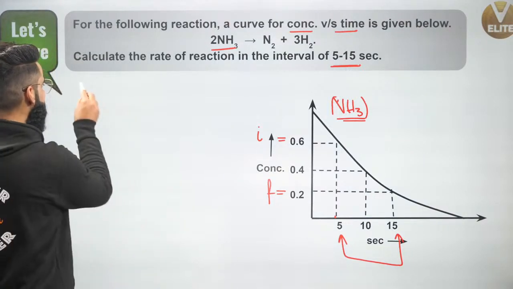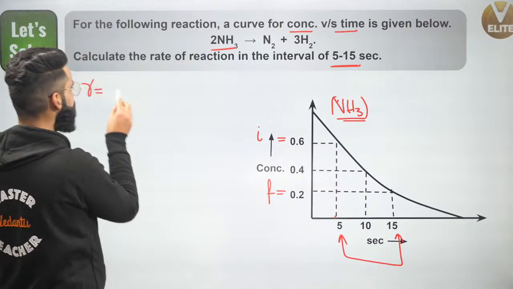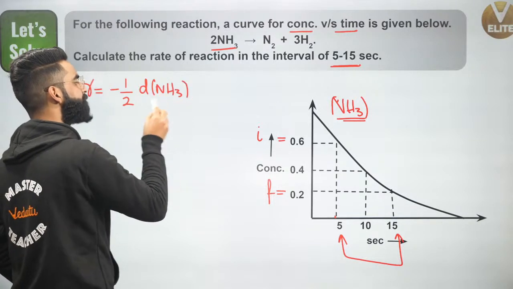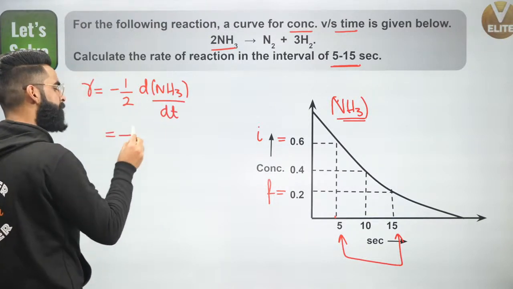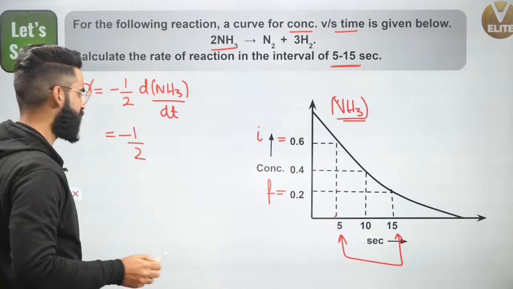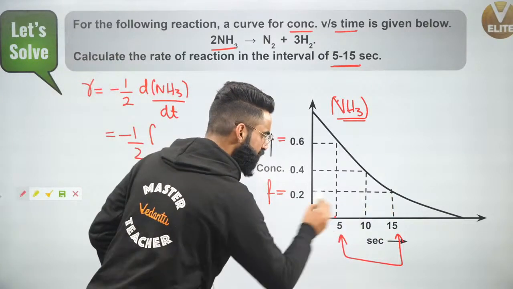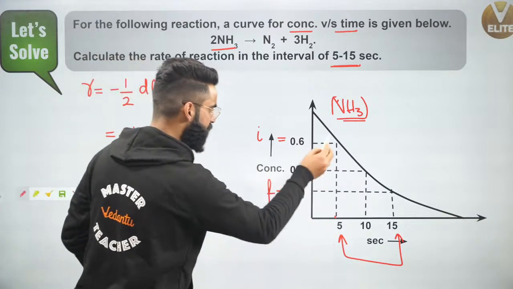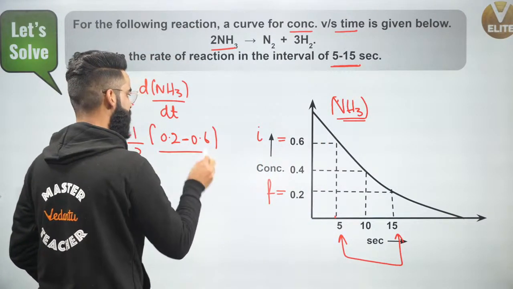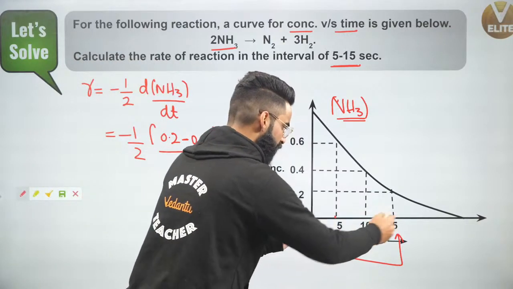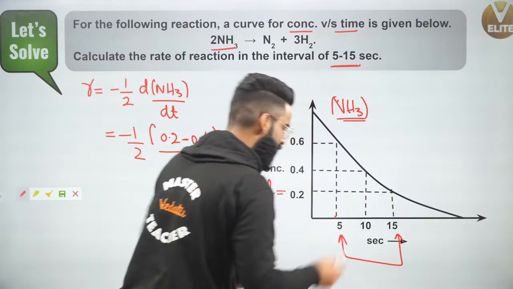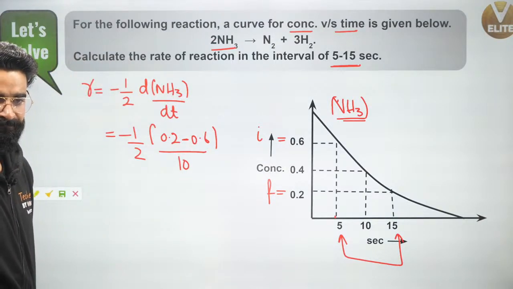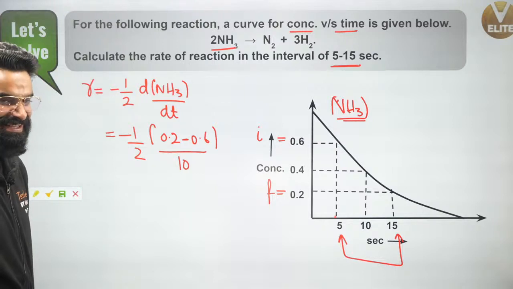Now people, I can calculate the rate of reaction in terms of NH3. It's going to be minus 1 upon 2 d of NH3 upon dt. That is minus 1 upon 2 times the change in the concentration of NH3, which is the final concentration of NH3 at 15 seconds, 0.2, minus the initial concentration of NH3, 0.6, divided by the time interval dt, which is 15 minus 5. That means the time interval is 10 seconds, correct?